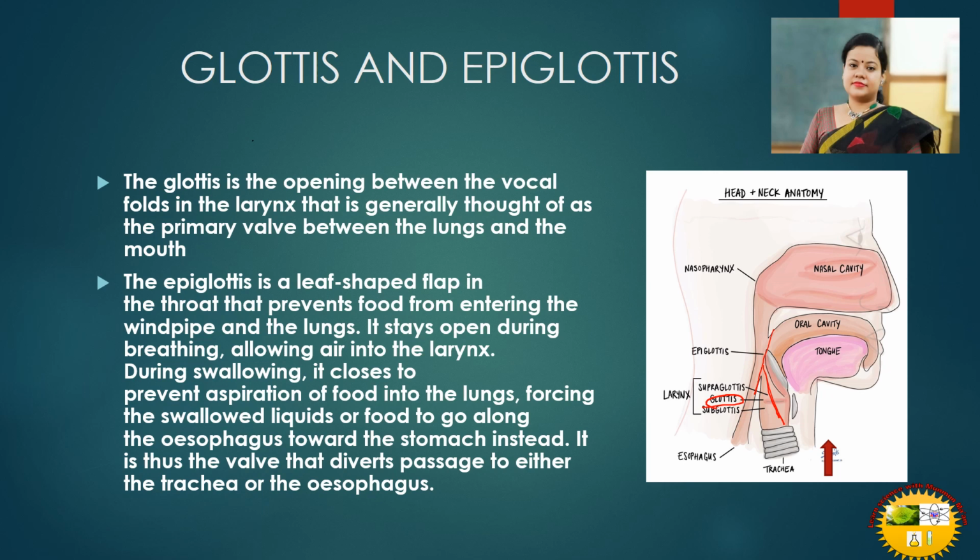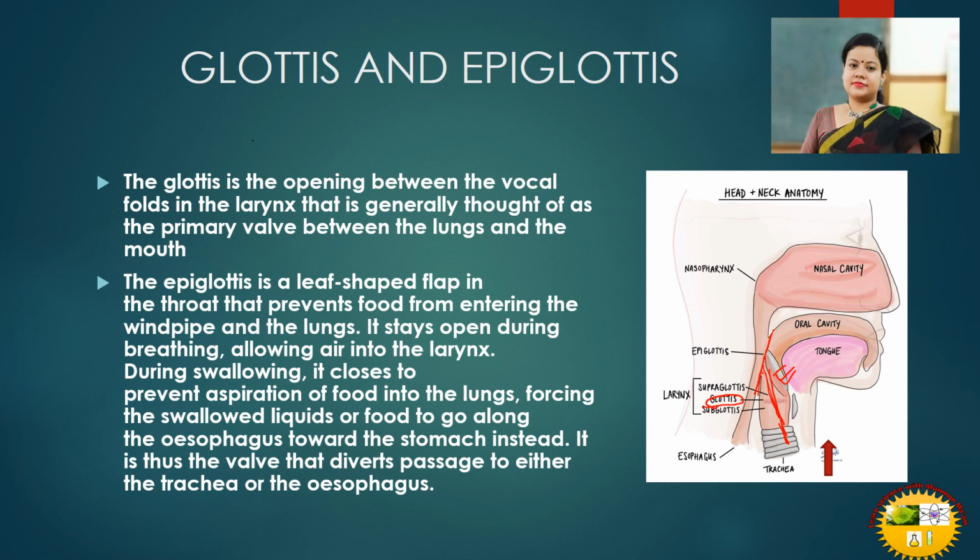The epiglottis. Epiglottis is a lid-shaped flap in the throat. This is the epiglottis, this one. The lid-shaped flap in the throat that prevents food from entering into the windpipe and the lungs. It stays open during breathing, letting the air enter through this and reach the trachea. But when we take food, whenever food is passing through this, it remains closed so that food cannot enter into the respiratory tract. This is a very important function of the epiglottis.